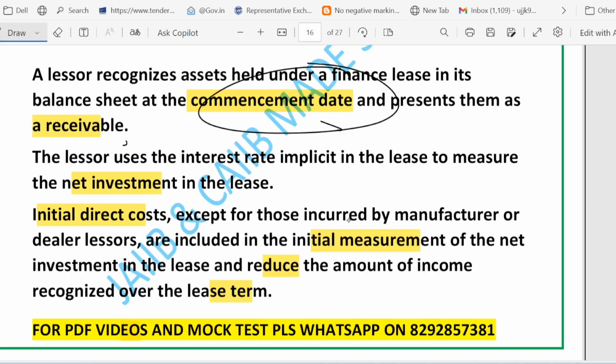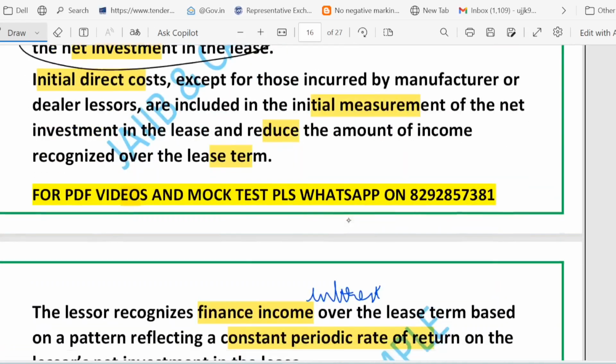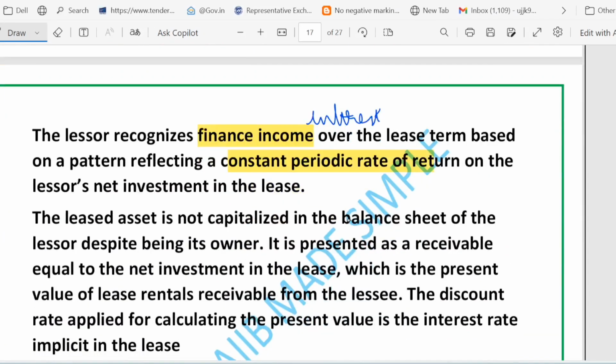Then we talk about the net investment in the lease. What does it mean? It is the present value of the future lease payments plus any guaranteed residual. This is what the lessor expects to receive. Yes, that is called the net investment. Means whatever future rental payments you find, their present value, add all of them, right? That is what the lessor is expected to receive. Then we talked about the interest rate implicit in the lease, right? What does it mean? It is the rate that makes the present value of the lease payments equal to the fair value of the leased asset.